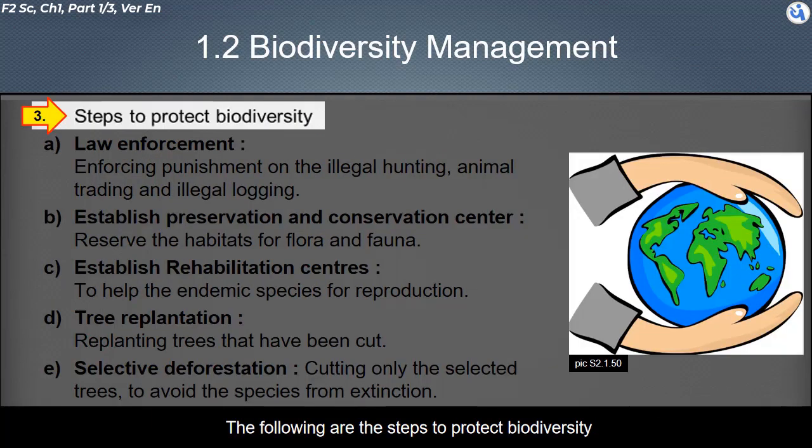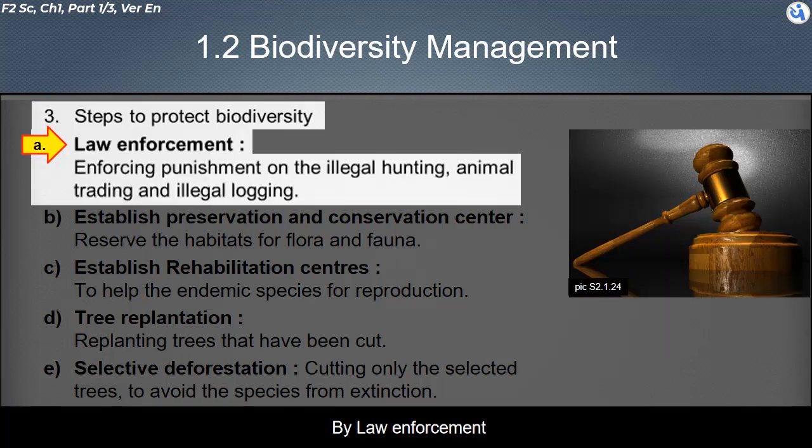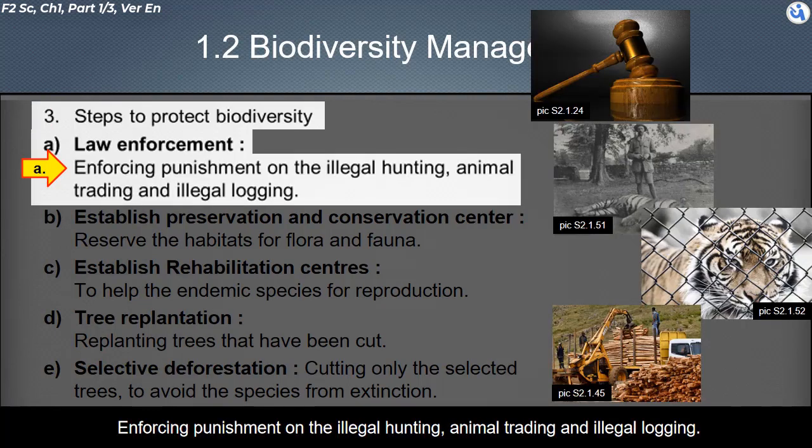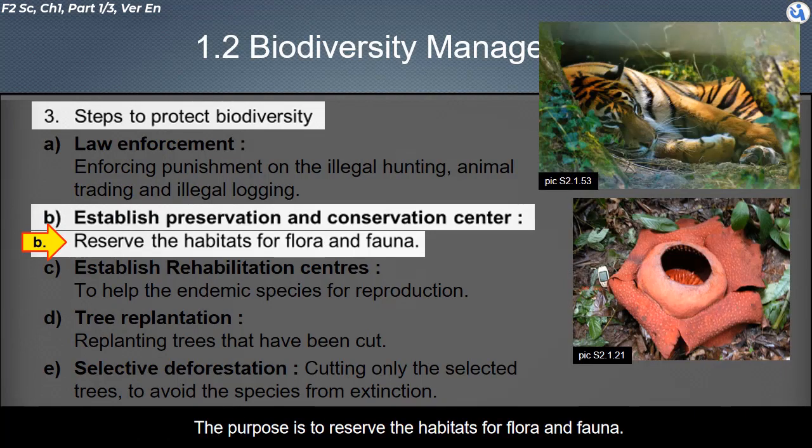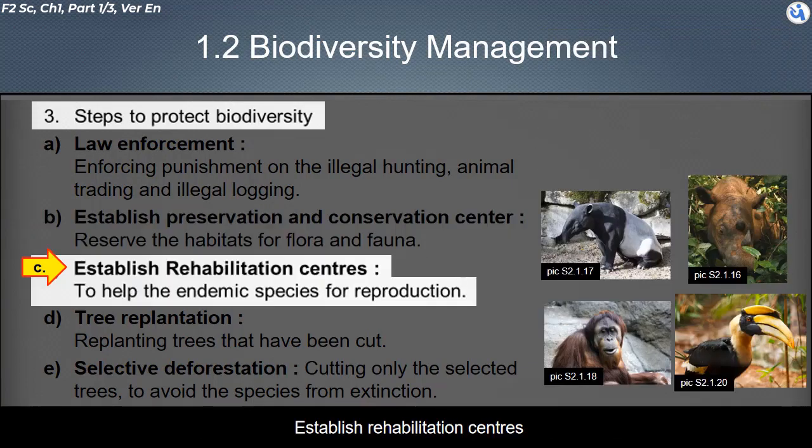The following are the steps to protect biodiversity. Law enforcement. Enforcing punishment on illegal hunting, animal trading, and illegal logging. Establish preservation and conservation centers. The purpose is to reserve the habitats for flora and fauna. Establish rehabilitation centers. This is to help the endemic species with reproduction.